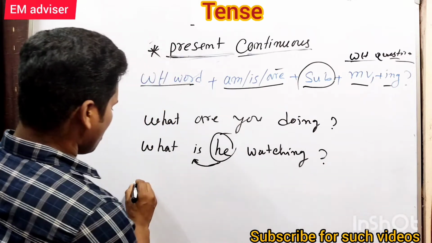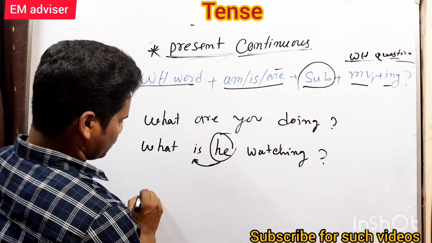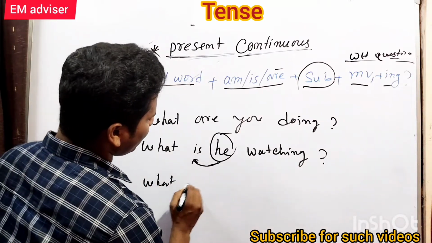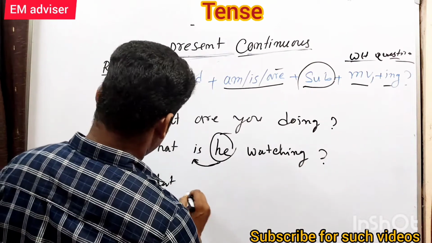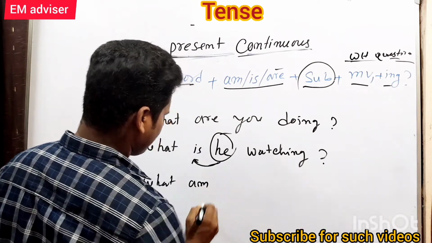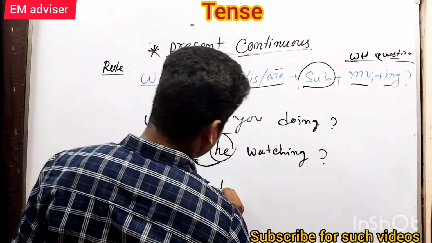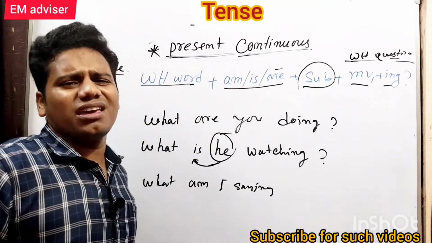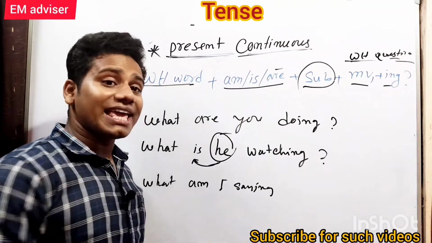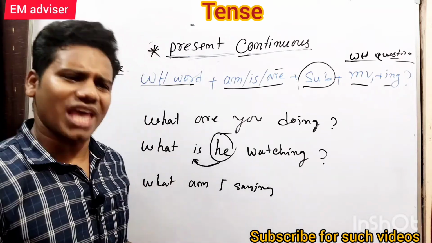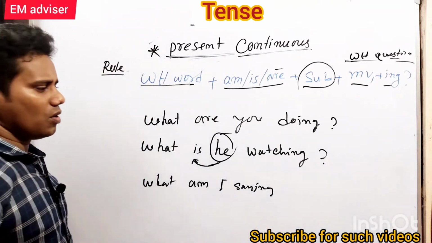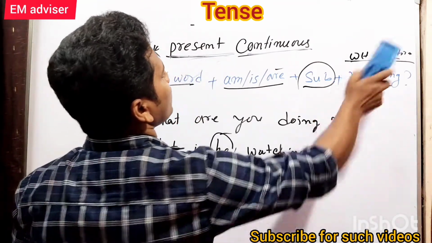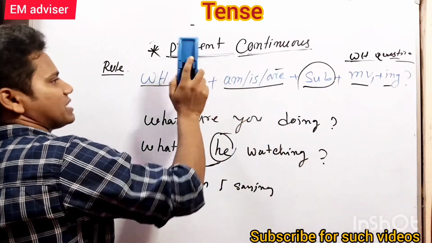If you say, what am I saying? I don't know. I don't know what I am saying. So this is how we can make the WH question of present continuous.